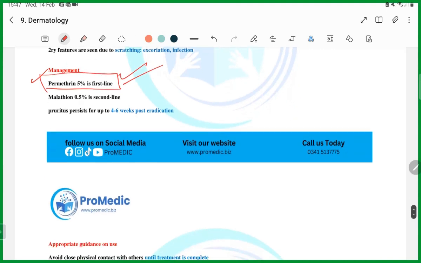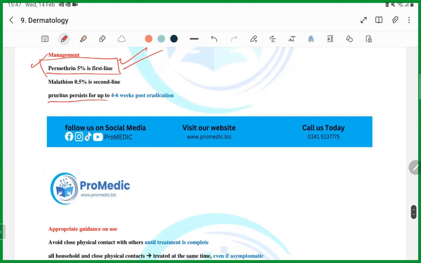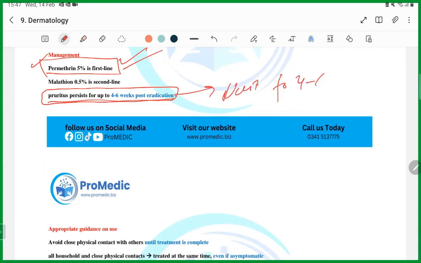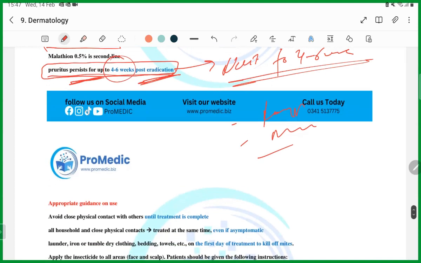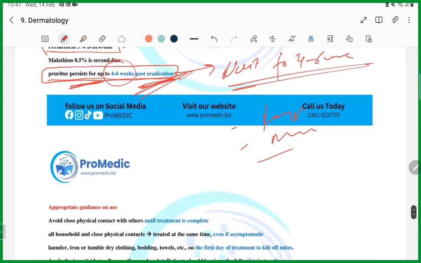Then the other important thing, they will tell you the patient has been treated with permethrin 5%, but the patient is still having the itching. What will be your management option? Guys, your answer will be wait for 4 to 6 weeks. Don't select repeat treatment or change to malathion, something like that, because pruritus will persist up to 4 to 6 weeks of treatment. Remember, it is the most important question that you will get.